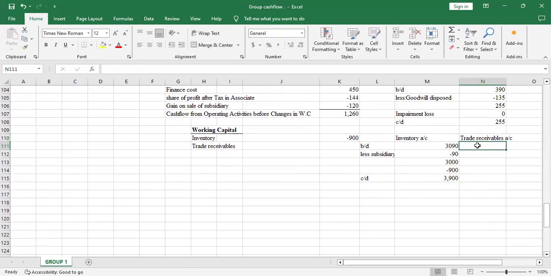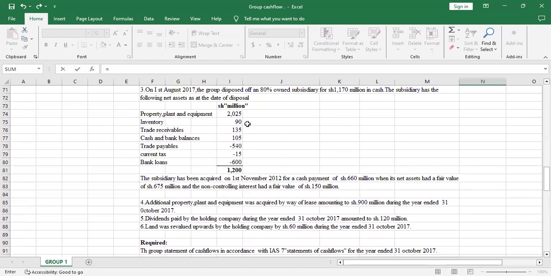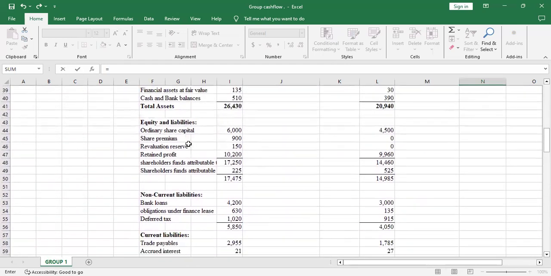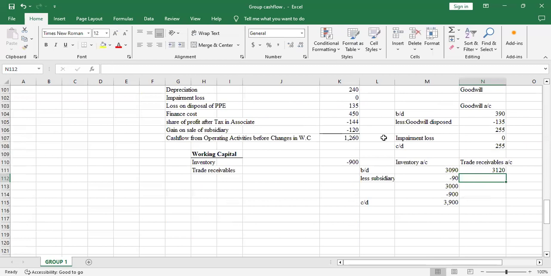So we start with the balance brought down. The balance brought down, just go to the statement of financial position. You have 3120, but there was disposal, yeah? So I'll just use these items here.